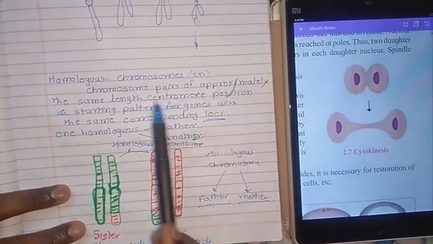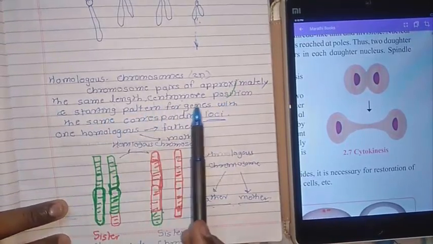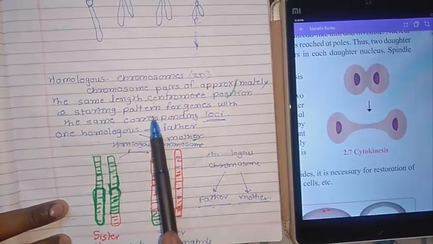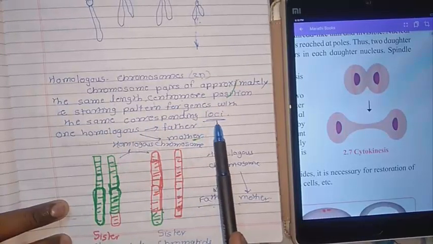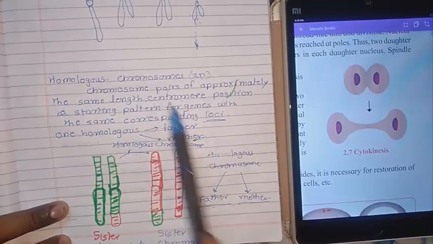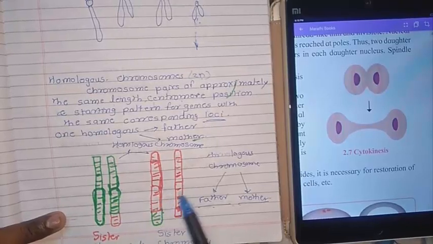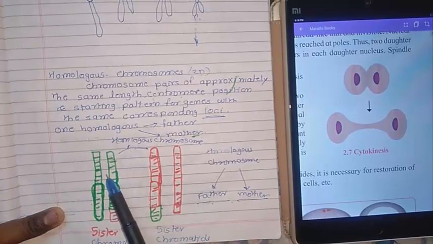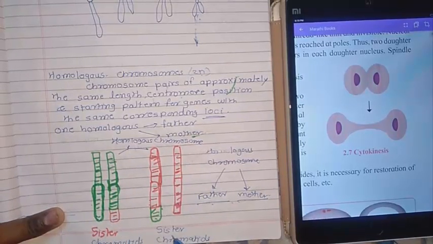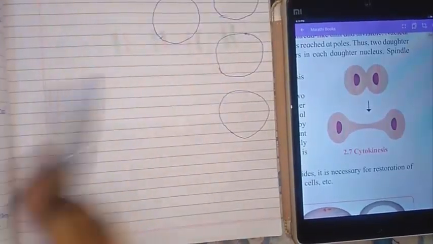A chromosome pair of approximately the same length, centromere position and staining pattern, with genes from the same corresponding loci, is known as homologous chromosomes. So we have a two-set pair of homologous chromosomes, one from the father and one from the mother, and these together are known as sister chromatids, and this is the homologous chromosome.